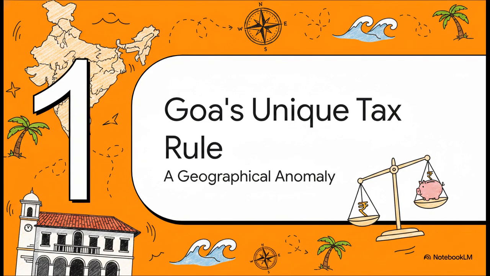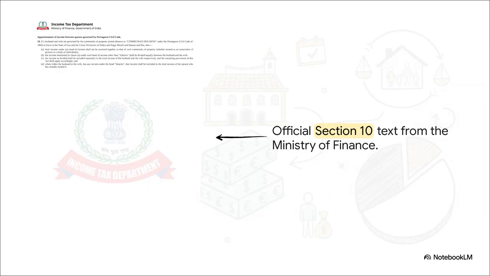All right, moving right along to our first segment, Goa's unique tax rule, an incredible geographical anomaly in the Income Tax Act. Take a look at this. This is the official excerpt straight from the Ministry of Finance. I always want you to see the actual raw phrasing we're working with. This right here is the bare text of Section 10, dealing specifically with the apportionment of income between spouses.